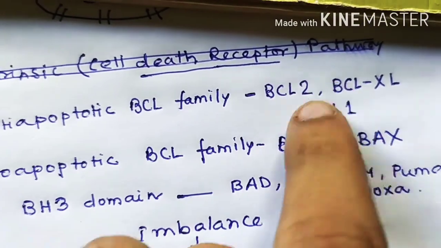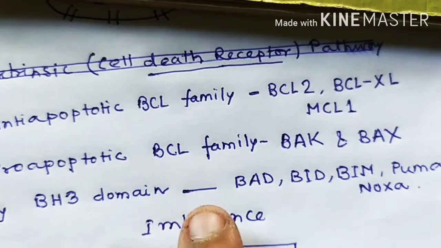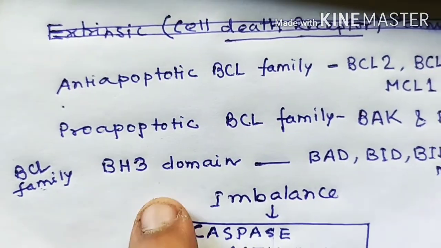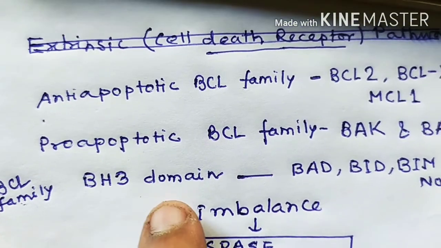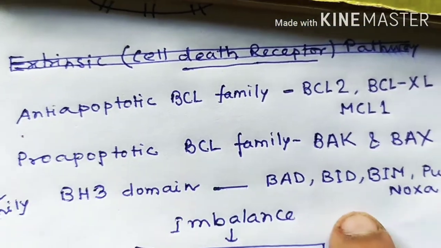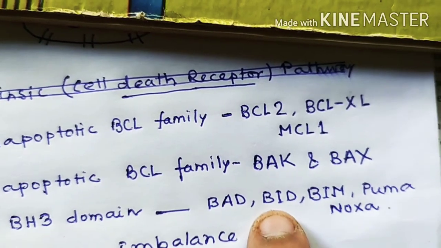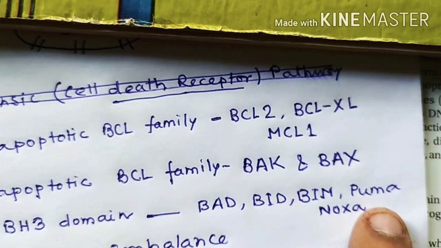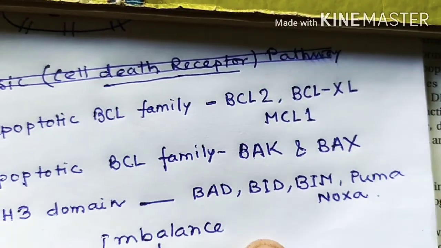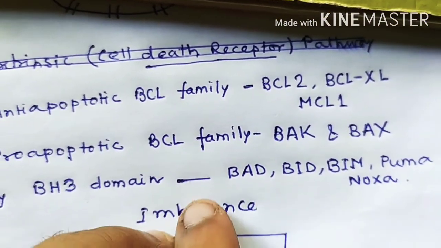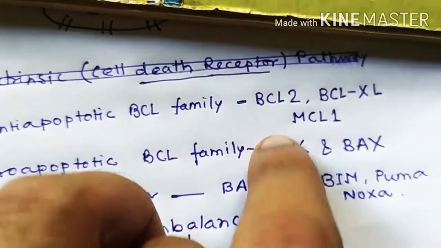So there must be a balance, and this balance is maintained by another group of BCL family. They have BH3 domain. These are BAD, BID, BIM, PUMA and NOXA. These BH3 domains create a balance between these two groups.